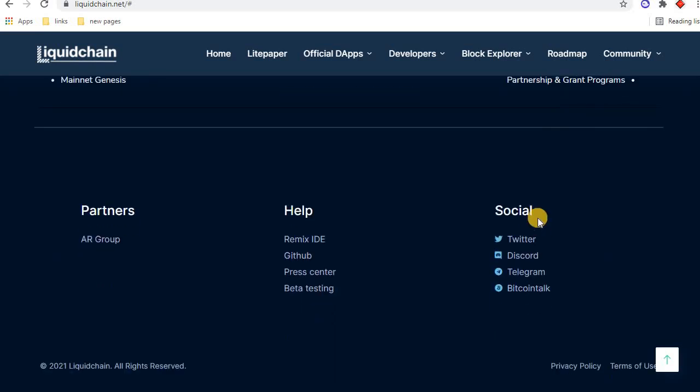And these are the social links of Liquid Chain. You can also follow them. Pages where you can read and get help.